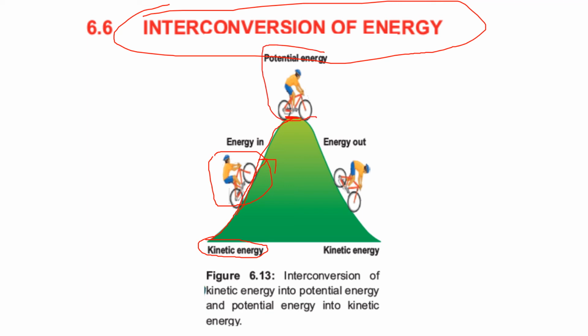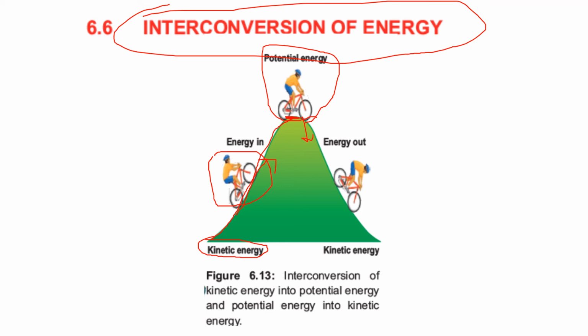converted into potential energy. Because height is involved over here, whenever we have height, it has a tendency to come down, and it also has a weight which is given by W equals mg. The force is converted into weight, and weight is also a force. So here the potential energy is equal to mgh.